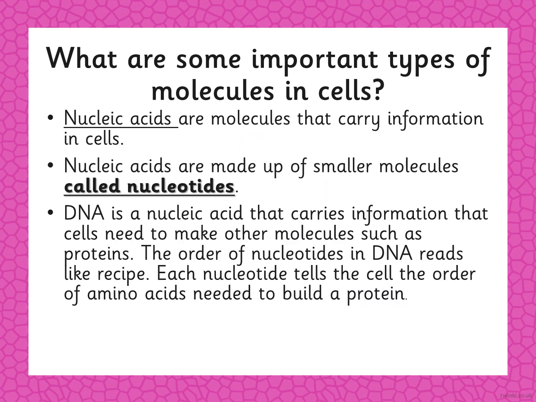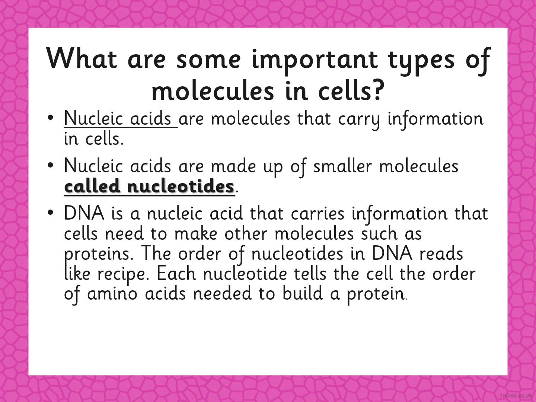So now we'll finish our first part: atoms, molecules, compounds, elements. Then we'll take the second part: the difference between lipids, proteins, and carbohydrates. And we'll start our third part with nucleic acids. Nucleic acids are molecules that carry information in cells. We have DNA. DNA is made of nucleic acids that carry the information cells need.